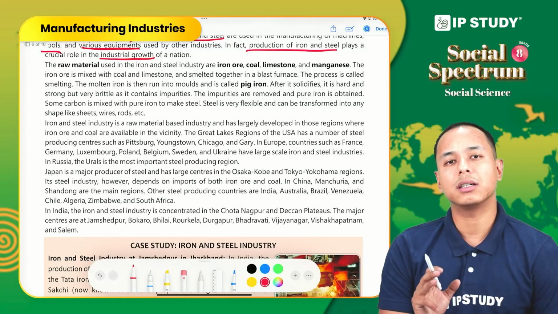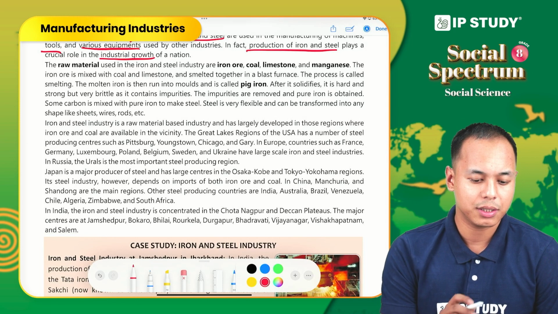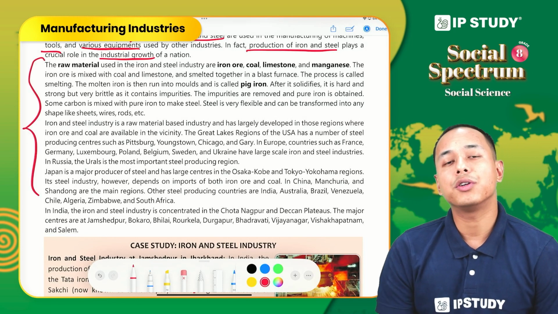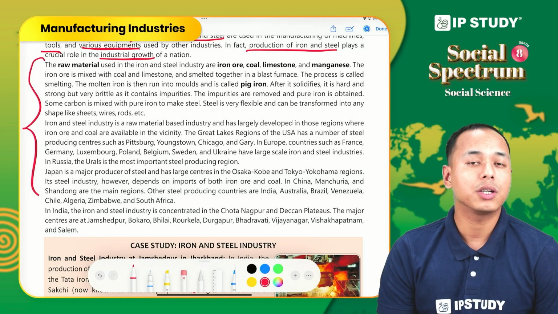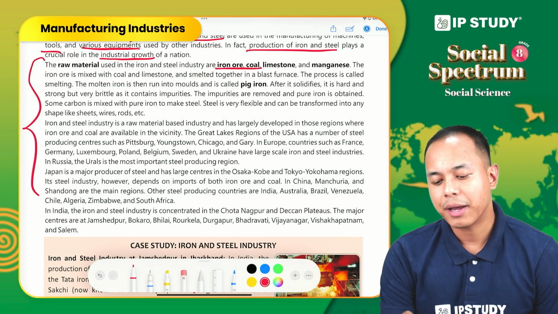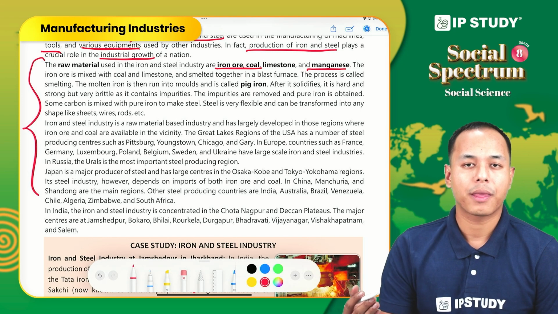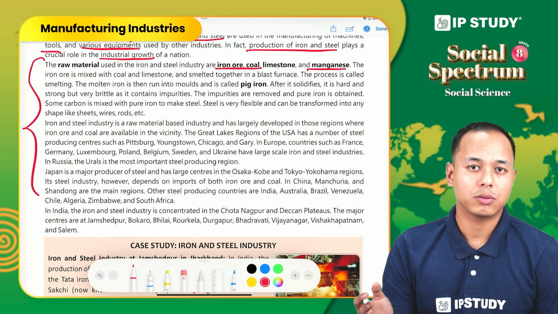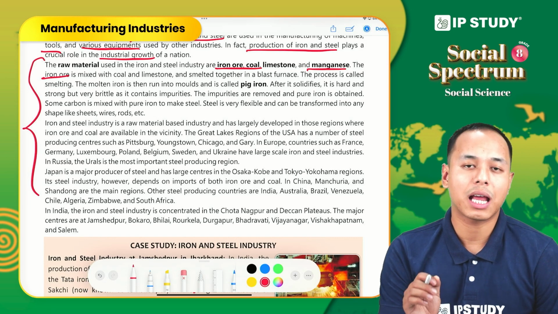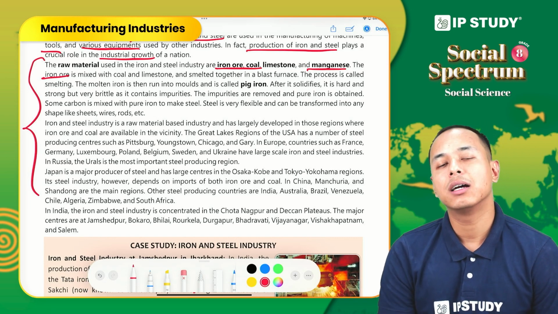Now let us see the process of iron and steel industry. The raw materials used in iron and steel industry include iron ore, coal, limestone, manganese, and so on, but these are the main raw materials. The iron ore is mixed with coal and limestone, and it is smelted in a blast furnace.